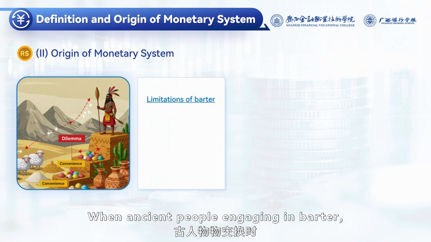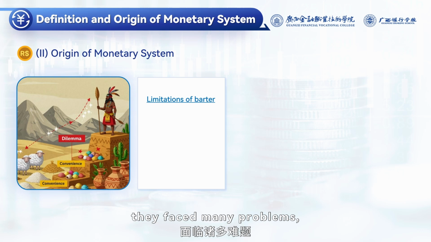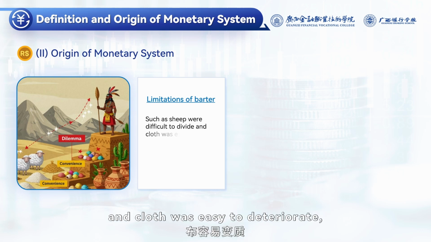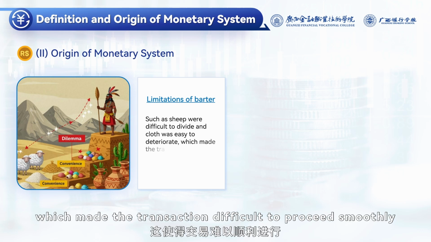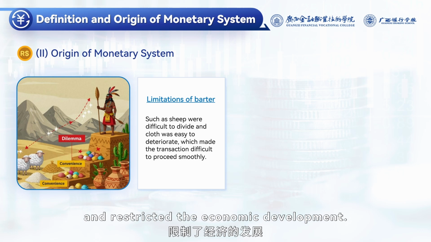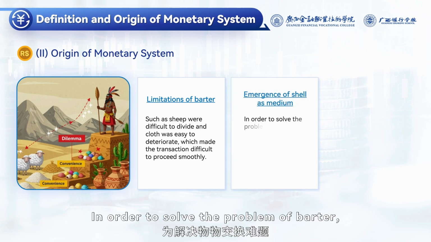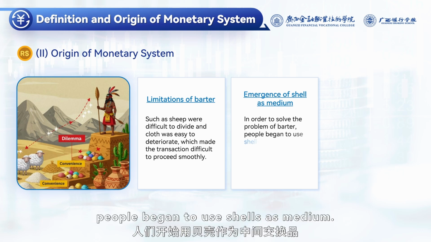When ancient people engaged in barter, they faced many problems, such as sheep were difficult to divide and cloth was easy to deteriorate, which made the transaction difficult to proceed smoothly and restricted the economic development. In order to solve the problem of barter, people began to use shells as medium.